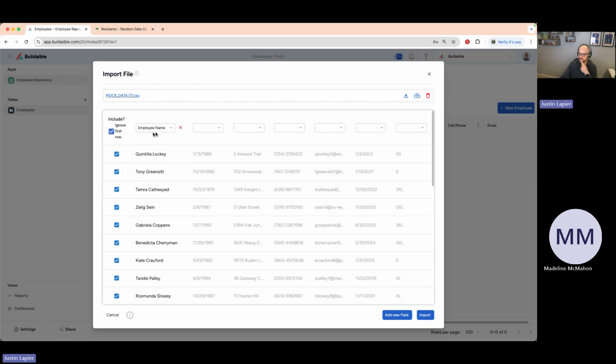And you notice when you choose an actual field for that column to go into, that column is no longer grayed out, because it's telling you I'm going to import this data in. If I were to just hit import right now, it would only import this first column in. Even though it's showing these other columns, since I have not chosen a field for those, they won't be imported in. So you don't have to worry about only putting in a file with certain columns that you want to import. You can choose not to import certain columns if you do not want to. You can even choose not to import certain rows by unchecking them here as well.